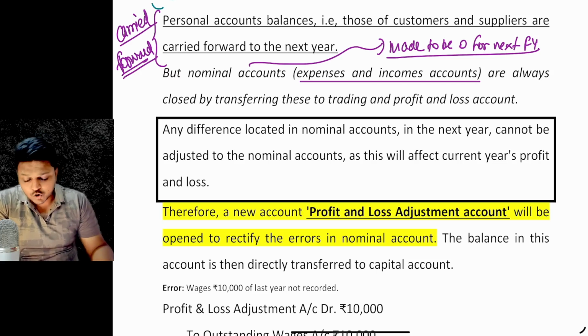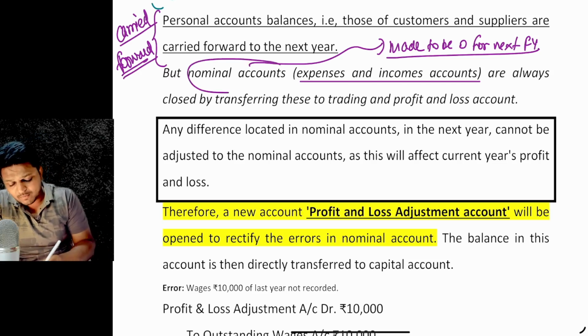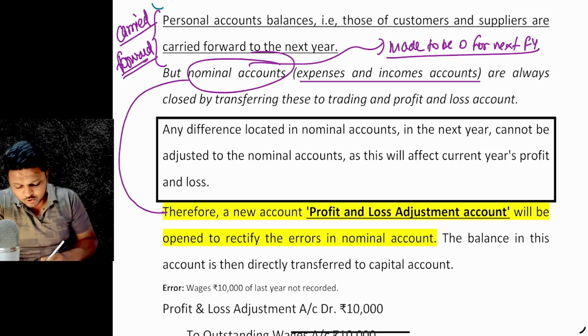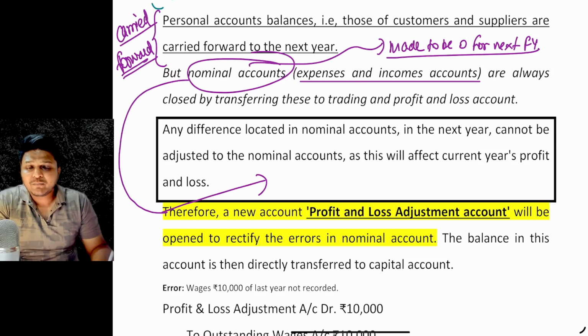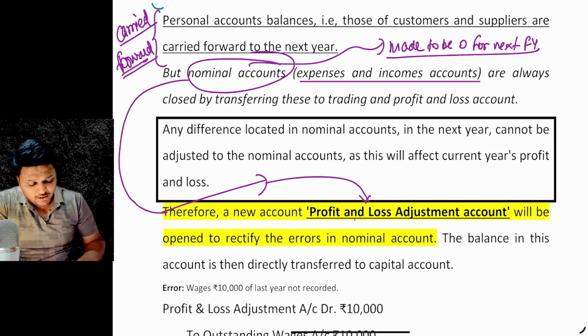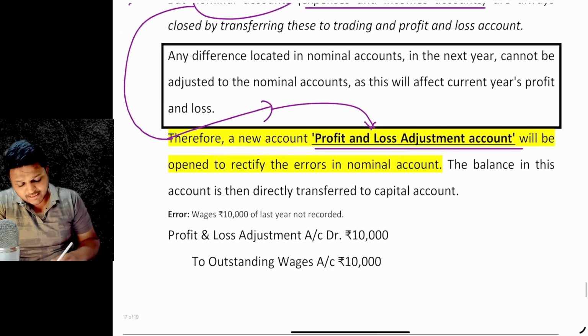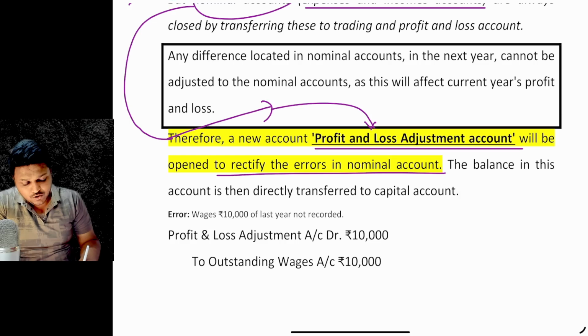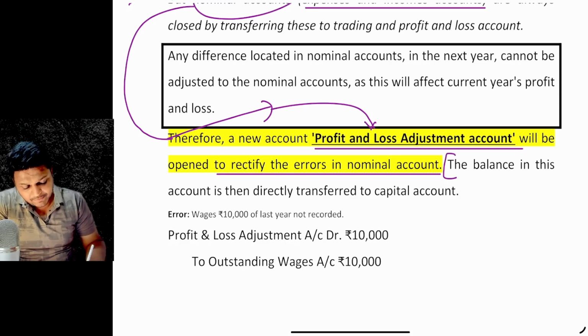So, for those nominal accounts, when we are to manage the trial balances for those errors which are not rectified, and we cannot be delaying the preparation of the balance sheet for an indefinite period, a particular account is opened, which is what? A profit and loss adjustment account, right? So the profit and loss adjustment account will be opened so as to rectify the errors in the nominal account. The balance in this account is directly transferred to the capital account thereafter, right?